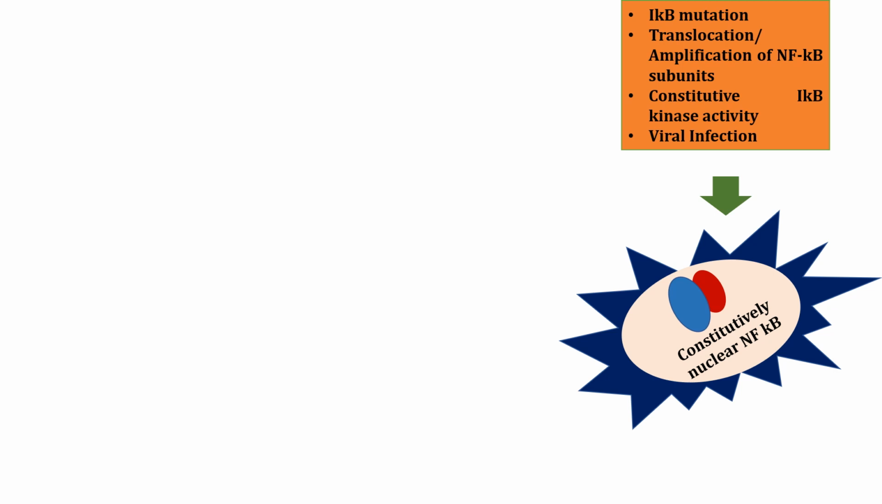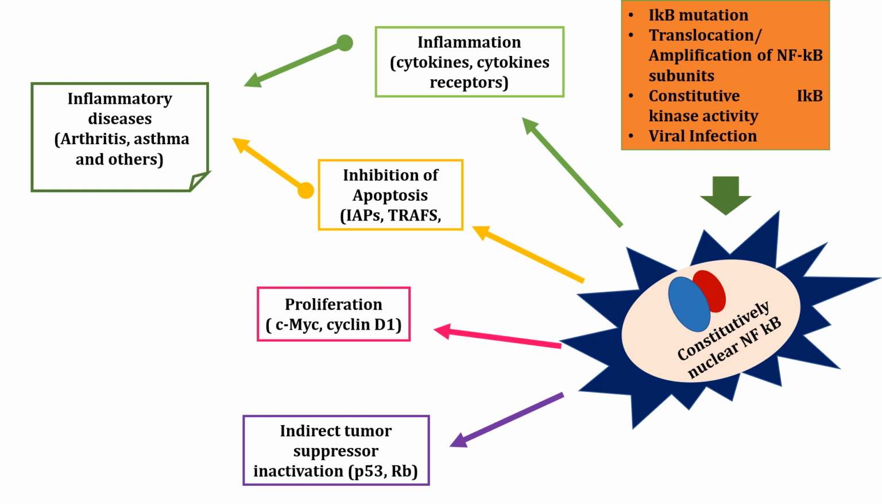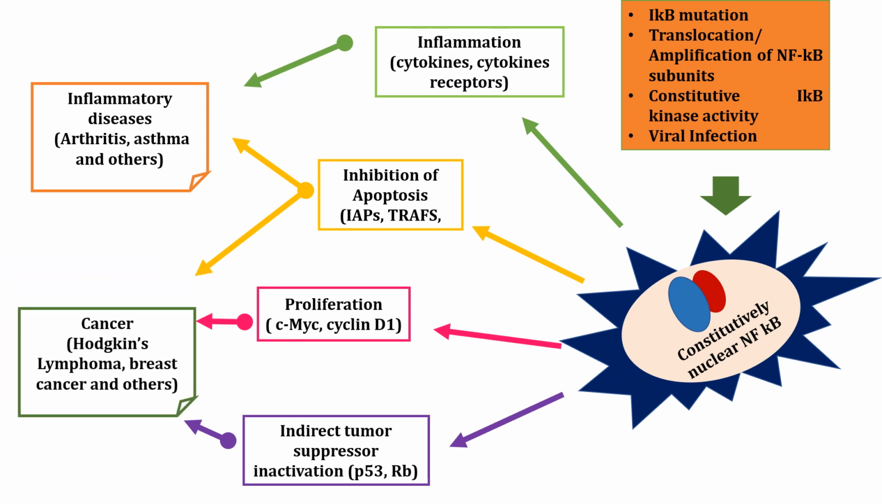Although much of the NF-κB remains sequestered in the cytoplasm of primary B cells and B cell lines, these cells also contain constitutive levels of nuclear NF-κB that can be increased upon stimulation, and overactivation of NF-κB results in conditions like inflammation, inhibition of apoptosis, proliferation, indirect tumor suppressor inactivation, and these result in diseases like inflammatory diseases, including arthritis, asthma, and others. And also it results in cancers like Hodgkin's lymphoma, breast cancer, and others.